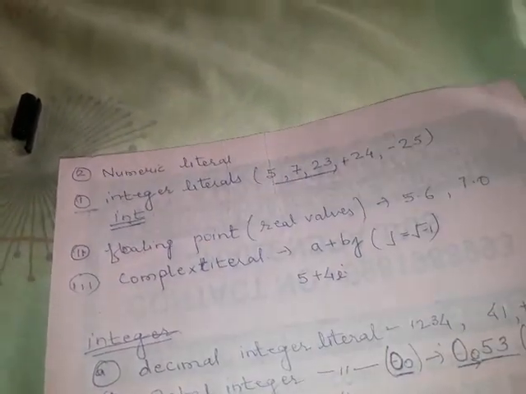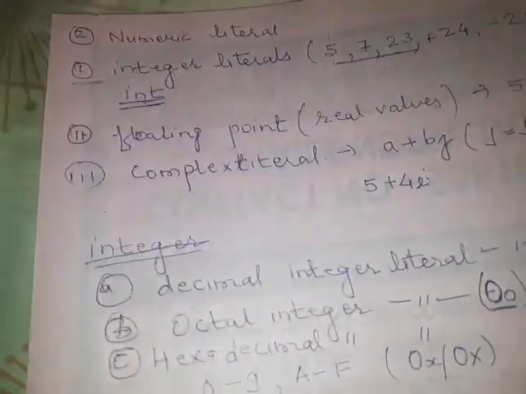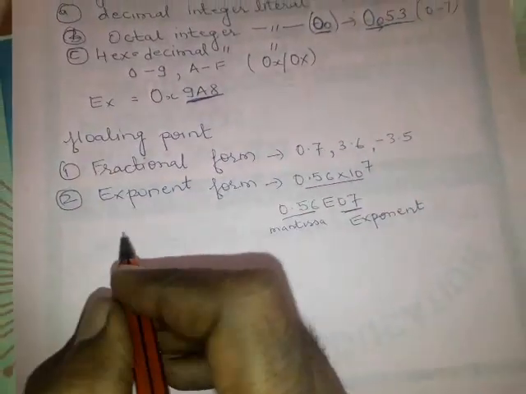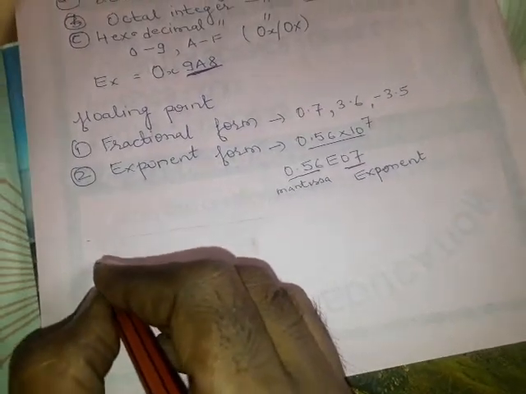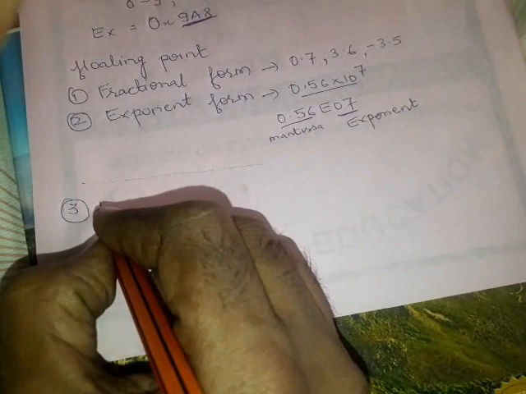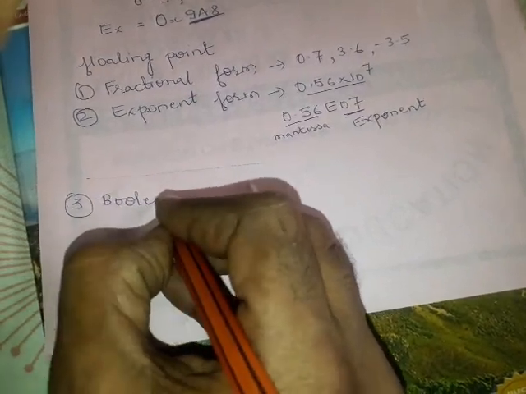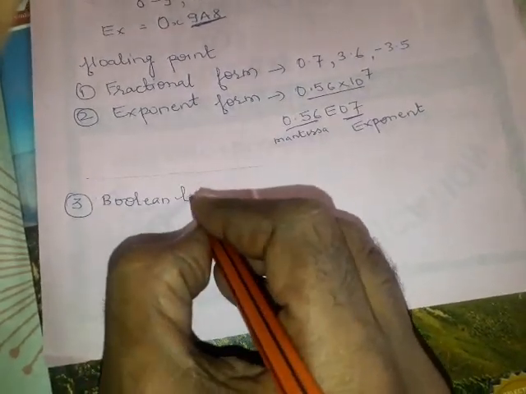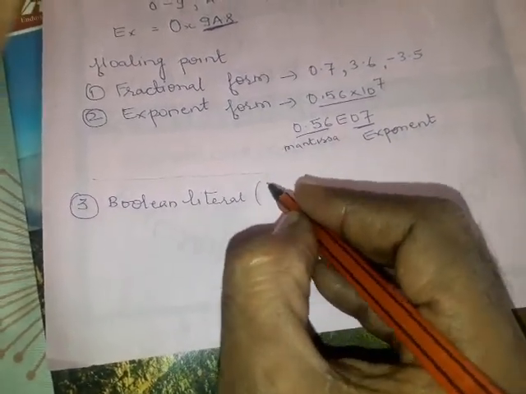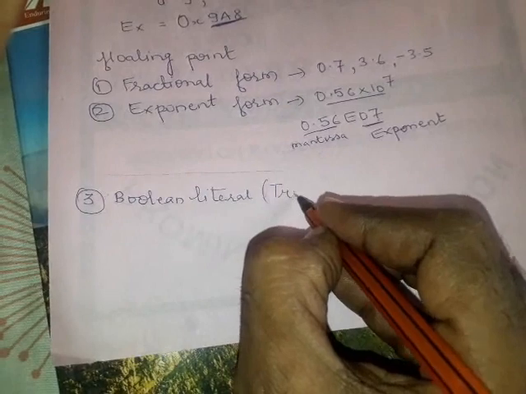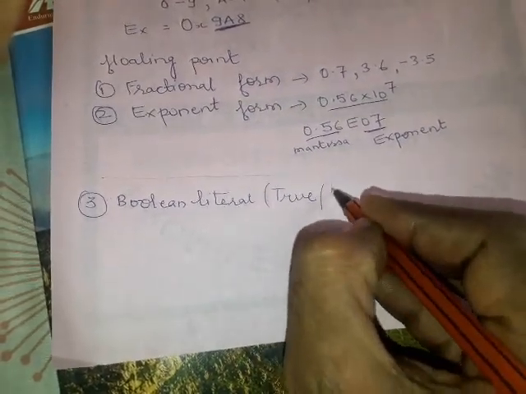Now another literal we are going to discuss is the Boolean literal. A Boolean literal consists of only two values, either True or False.